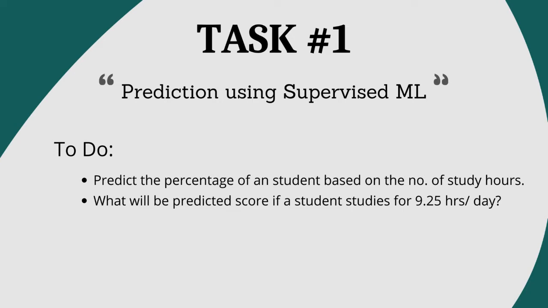In this task, we have two primary objectives. First, we need to predict the percentage of a student based on the number of study hours he puts in. Second, we need to find a predicted score if a student studies for 9.25 hours per day consistently. Now, let us look at the solution.